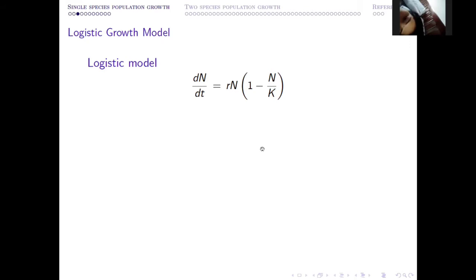In order to modify this equation, the logistic growth model was introduced. In the logistic model, what was done at that time is they multiplied this exponential growth term by a dimensionless term 1 minus N by K. Mathematically it means if N is greater than K, then the per capita growth rate is negative. If N is less than K, then the per capita growth rate is positive. That means the environment can give support up to an amount K towards positive growth of the population due to availability of resources.